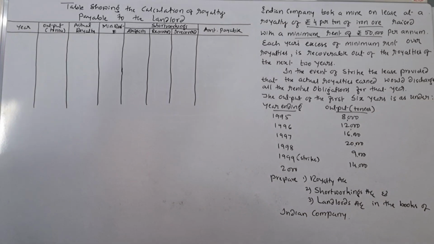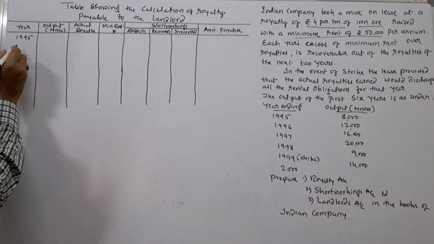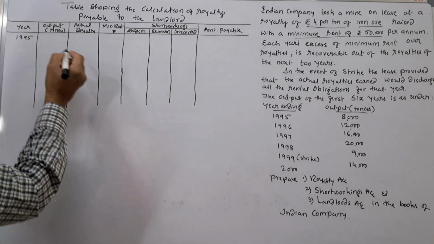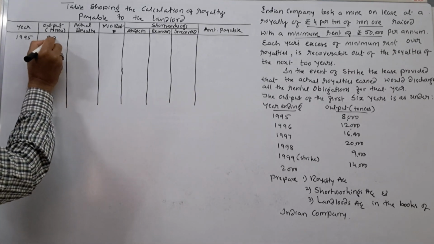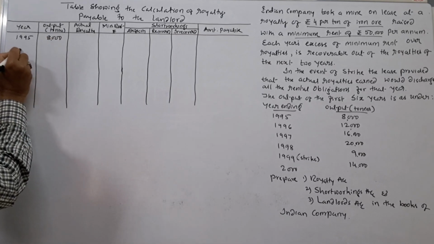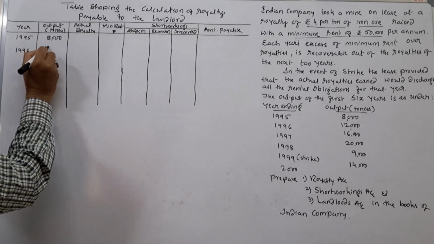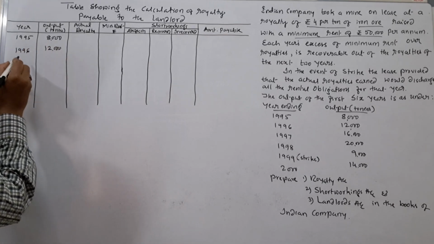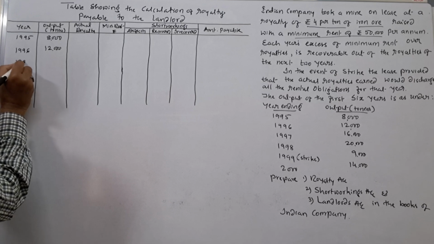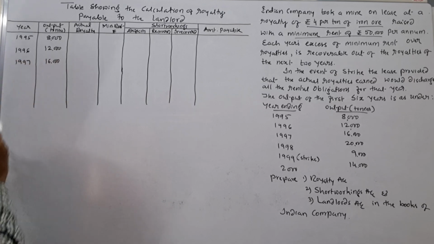Okay, let us write the years 1995. Next one is how many tons were extracted? 8,000 tons. That also I write. Next one is in the year 1996, 12,000 tons. In the year 1997, 16,000 tons.